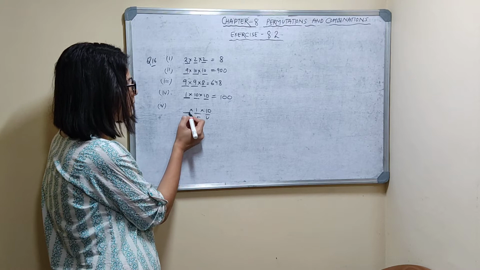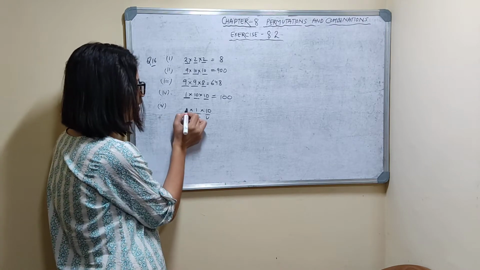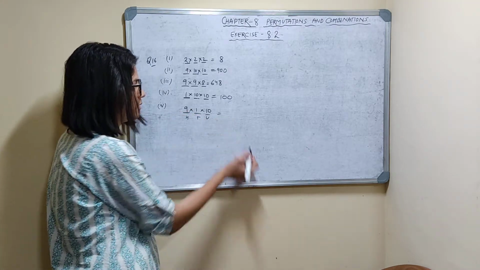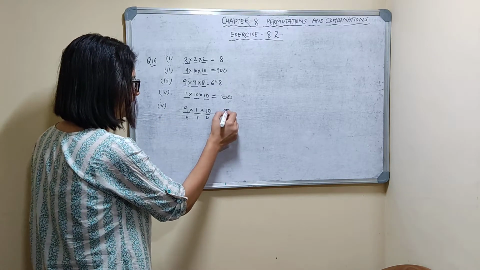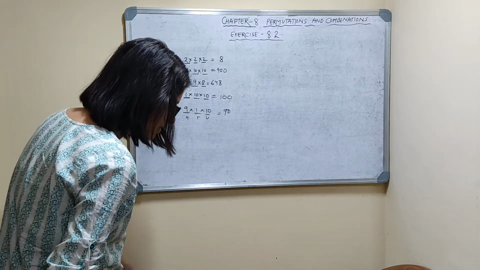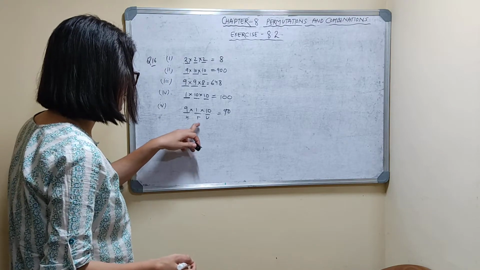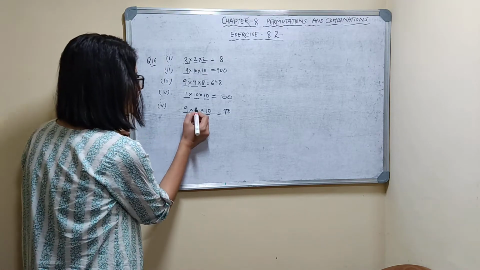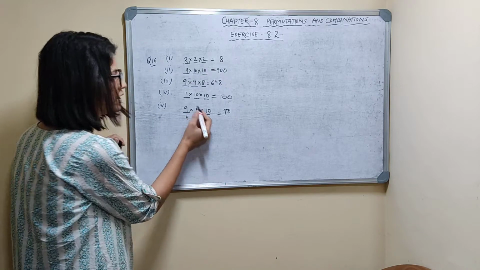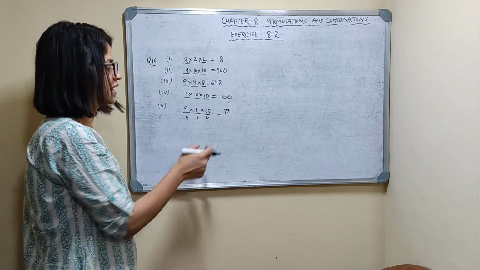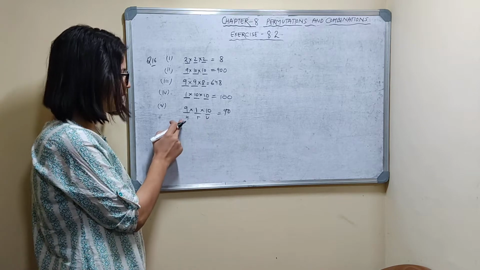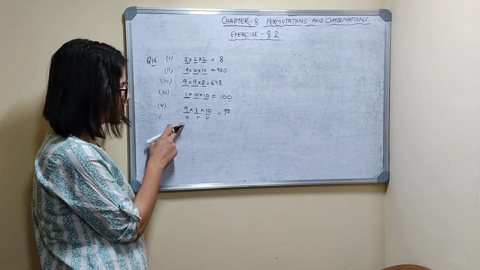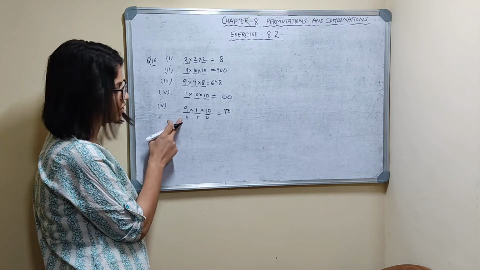But in the hundreds place I can't take 0, so only 1 to 9, 9 choices. By the multiplication principle of counting, 9 into 1 into 10, 90 numbers you can form when the digit in tens place is 7.